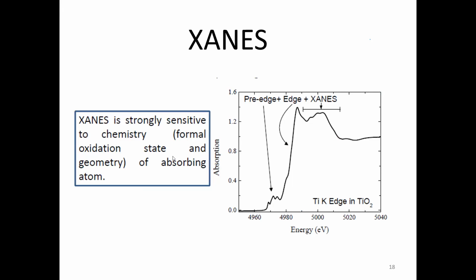This is because of the strong absorption into unoccupied states, because this is a purely spectroscopy region. All the peaks are directly assigned to particular energy levels.